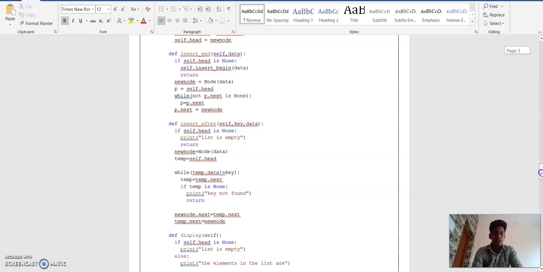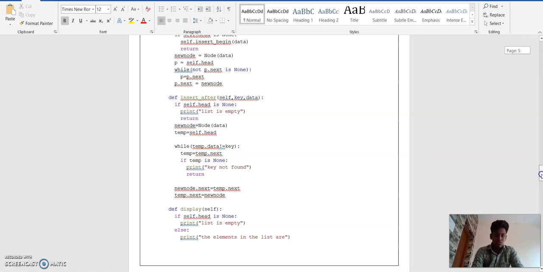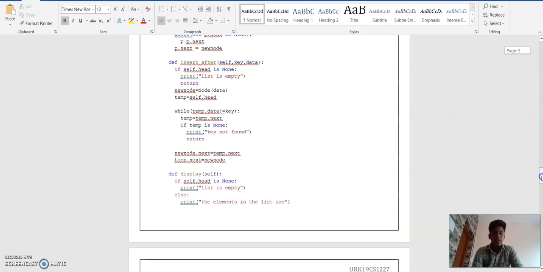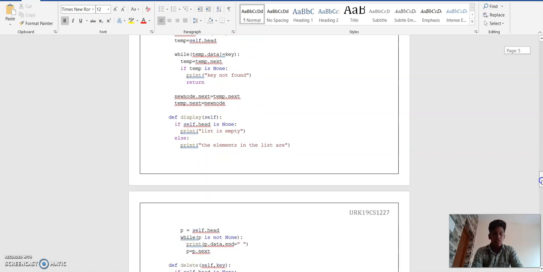Then the definition insert_after(self, key, data). If self.head is None, print list is empty as an output, then return. new_node is equal to Node of data. temp equal to self.head, while temp.data is not equal to key, temp equal to temp.next. If temp is None, print key not found.